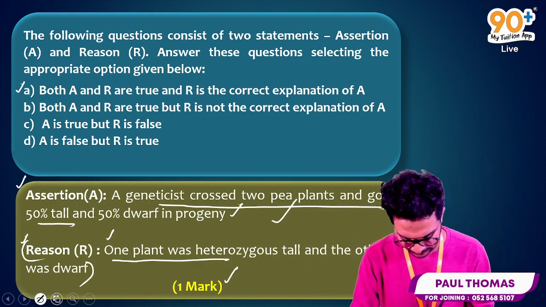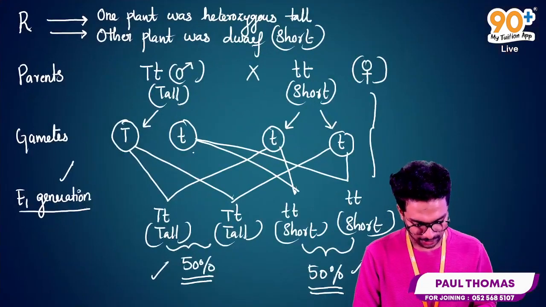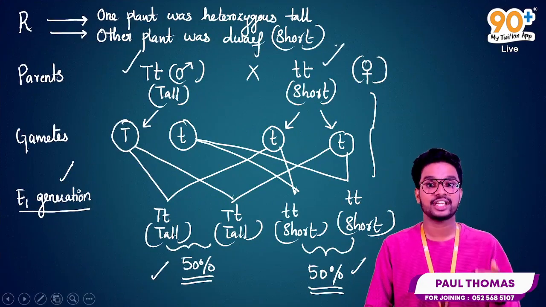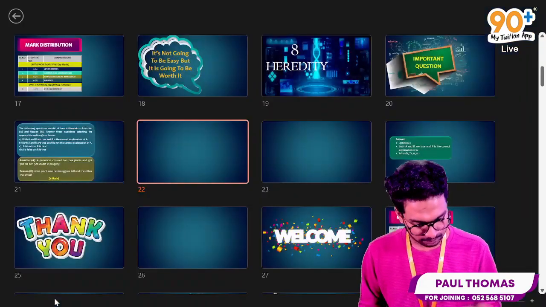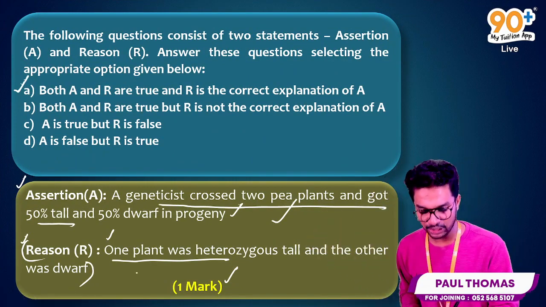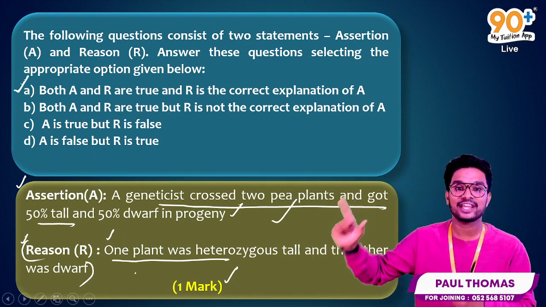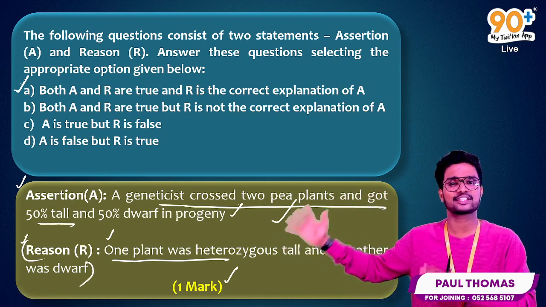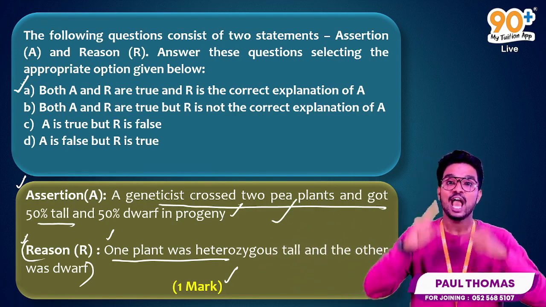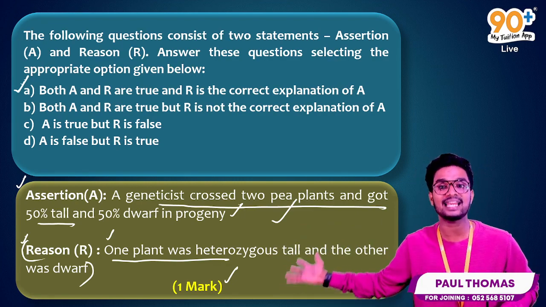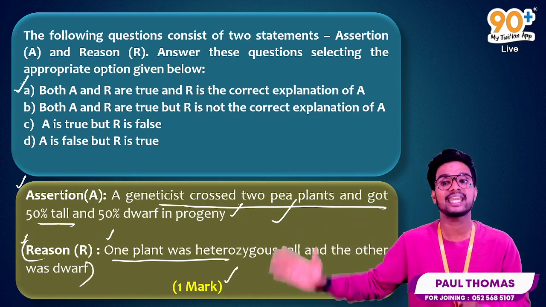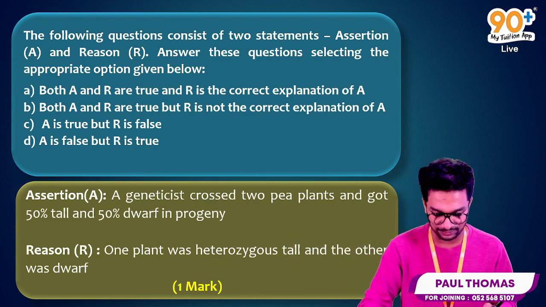By solving this question, we got that yes, one parent was heterozygous tall and one parent was dwarf. That means both assertion and reason are true, and the reason is a correct explanation of the assertion, because a geneticist crossed two pea plants and got 50% tall as well as 50% dwarf in progeny, because one plant was completely heterozygous tall and the other parent was completely dwarf, not heterozygous, completely dwarf or recessive in condition.